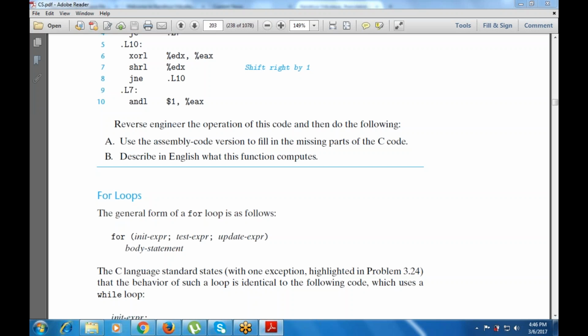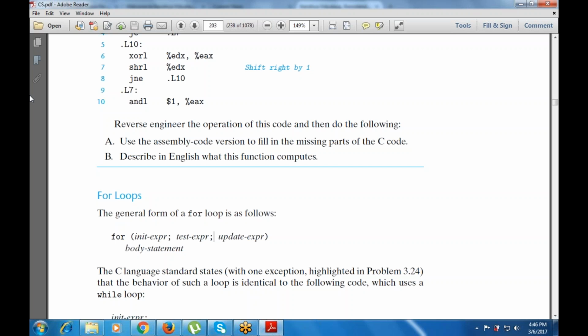Next part is the for loop. This is the syntax of the for loop that we have studied earlier also. This is the for init expression, test expression, update expression. As I said, there is a semicolon for the termination, so this is used with the semicolon.